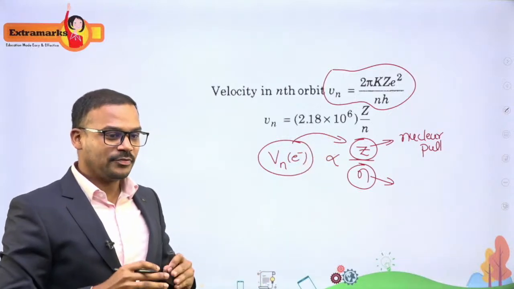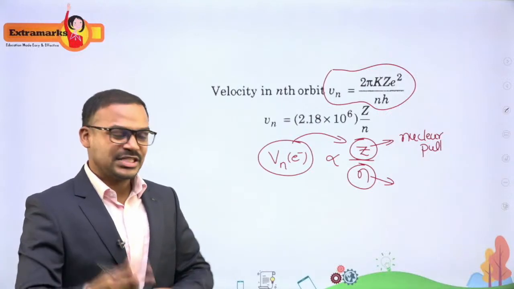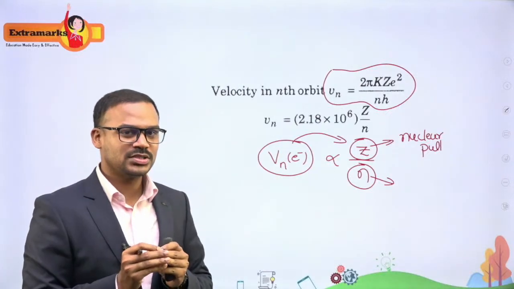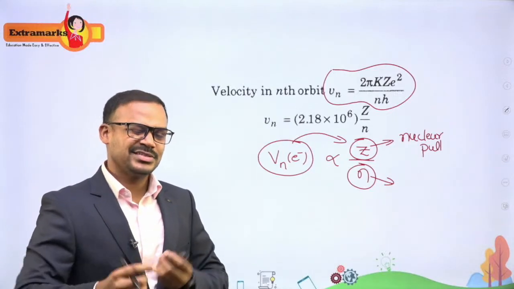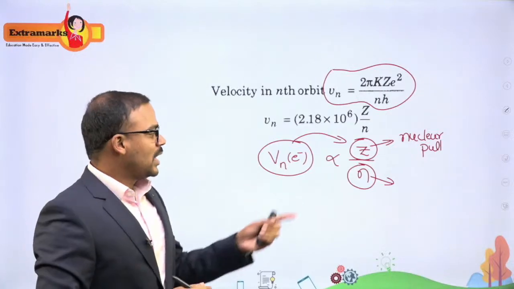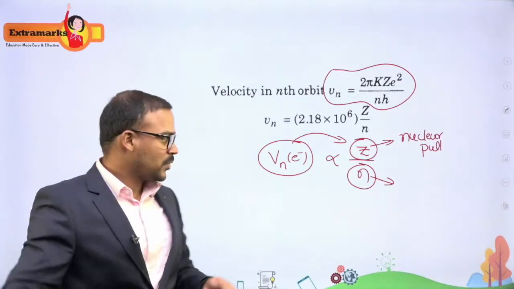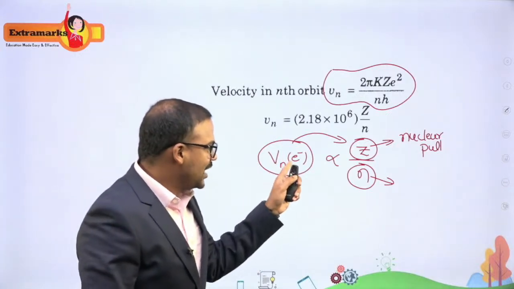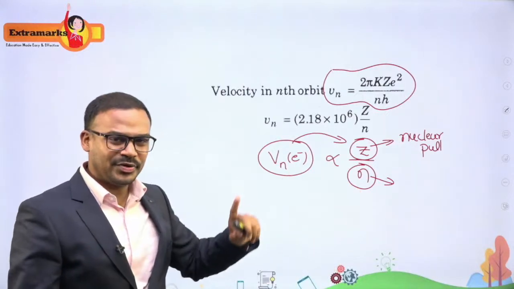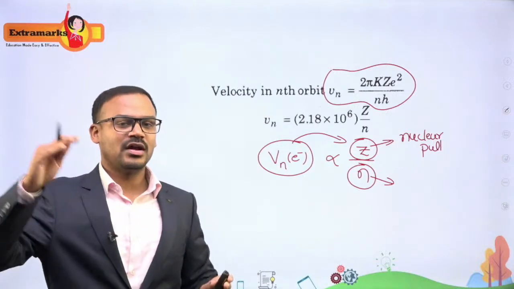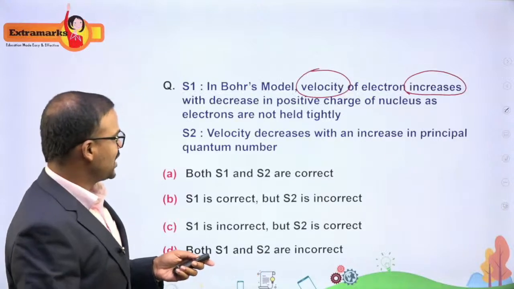To avoid falling into the nucleus, the electrons which are revolving will be moving with very high speed. So the more powerful the nucleus, the closer the electron will be, and hence the electron will be moving with very high speed. And if the power is less, the electron will be farther and it will be moving with lesser speed. Now how do we relate this to the size or the distance from the nucleus? As the n value increases, it means the electron is getting far from the nucleus, so its velocity is lesser.